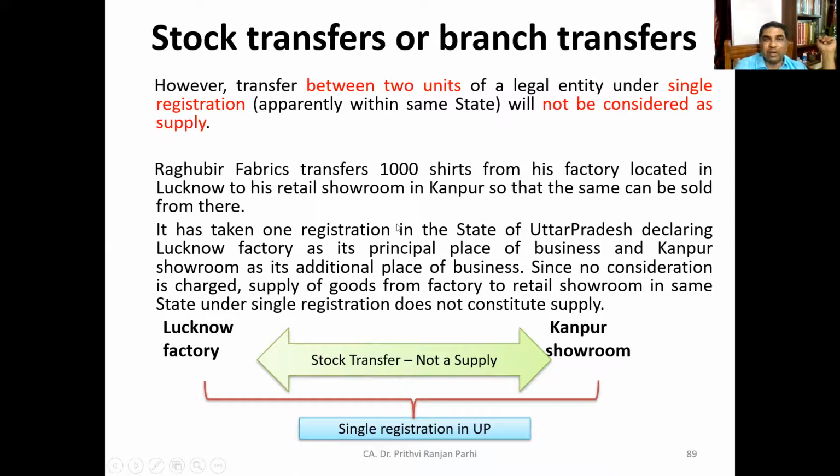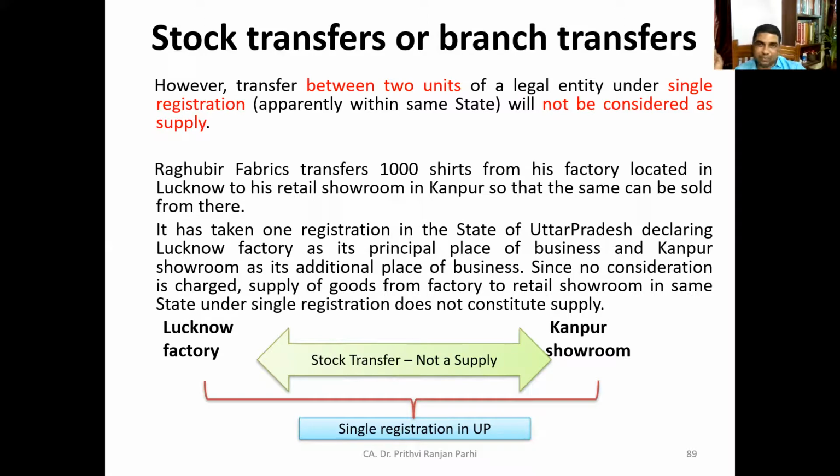Okay, he has taken one registration from the state of Uttar Pradesh, declaring the Lucknow factory as the principal place of business and the Kanpur showroom as the additional place of business. So when we will be learning the registration process, you'll see that there is an option where you can declare this is the principal place of business, these are my additional places of business. Here registration is one within the state, and goods are transferred from one establishment to another establishment.